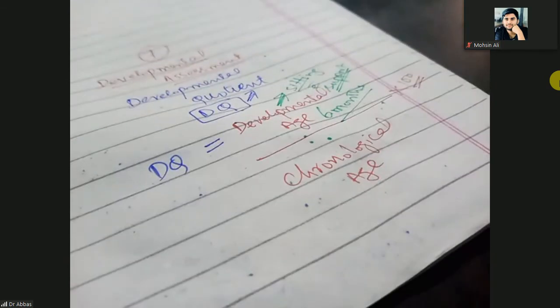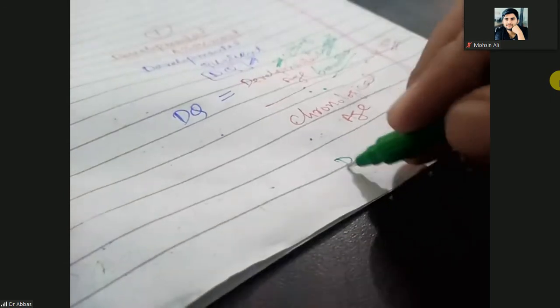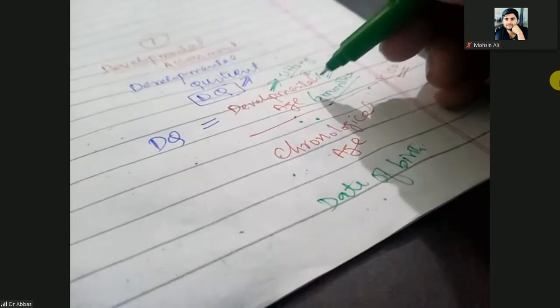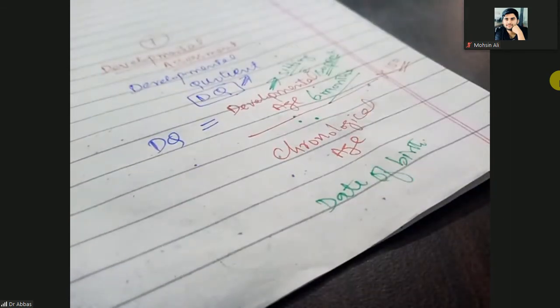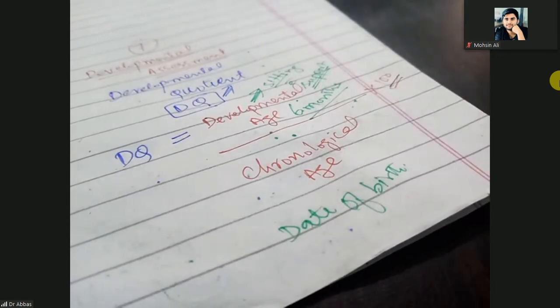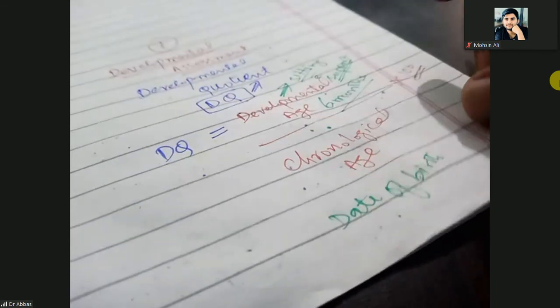And what is the chronological age? Age from the date of birth. Then multiply it: developmental age upon chronological age multiplied by 100 gives a percentage, a ratio with no unit. So DQ is used for the assessment of development.